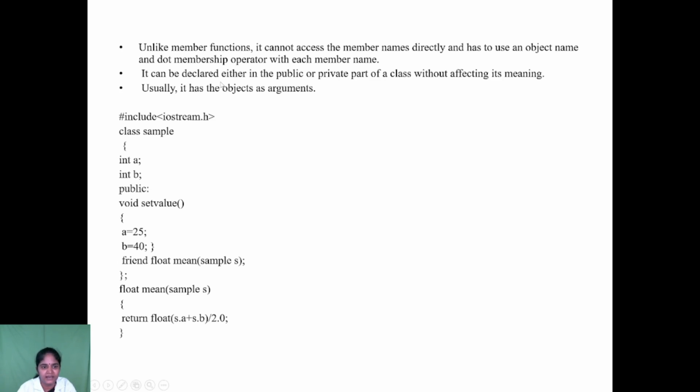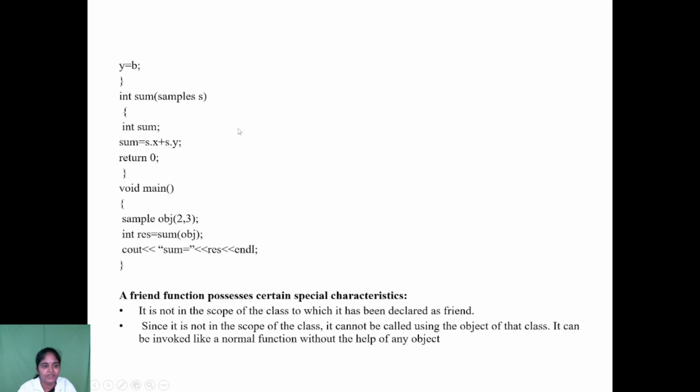It can be declared either in the public or private part of the class, without affecting its meaning. Normally a friend function takes an object as an argument, so this is a must. In the friend function we are passing the argument as an object.